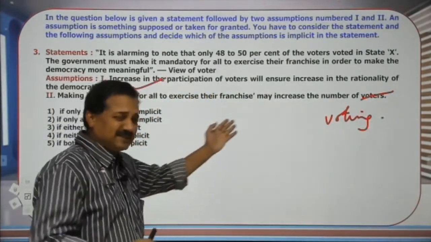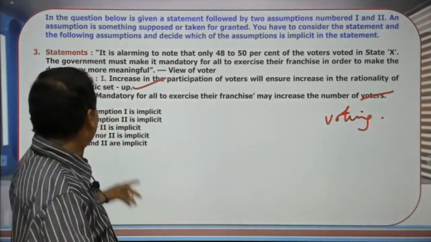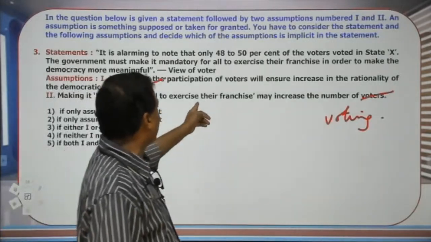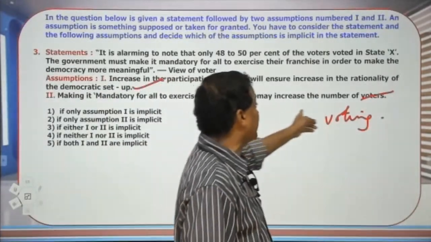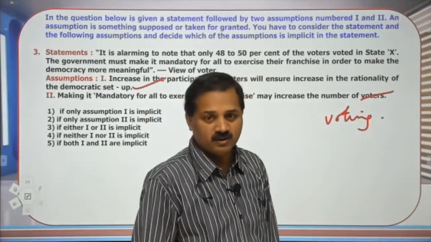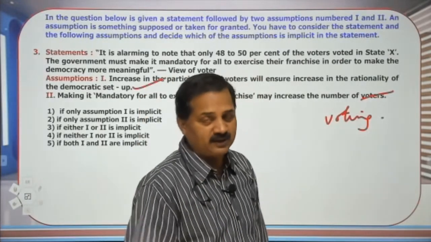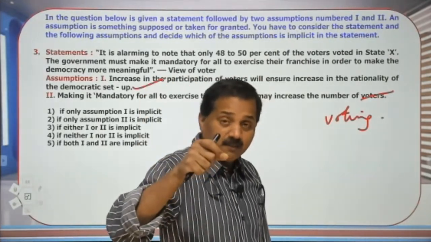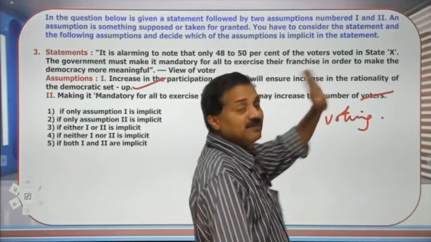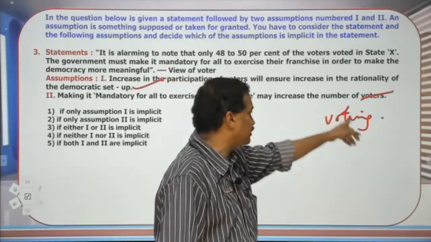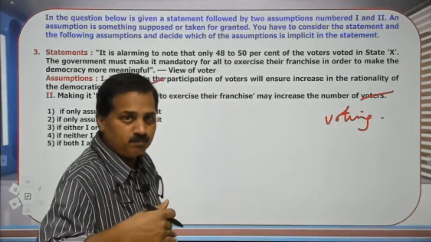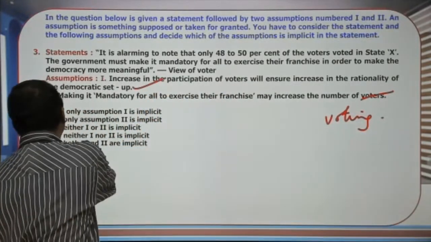So, I take it as a printing mistake. "Making it mandatory to exercise their franchise may increase the number of voters" is wrong. The number of voters will not increase, but if it is made mandatory, voting will increase. So, I have just changed it to voting and pass it. So, the answer is the fifth option.